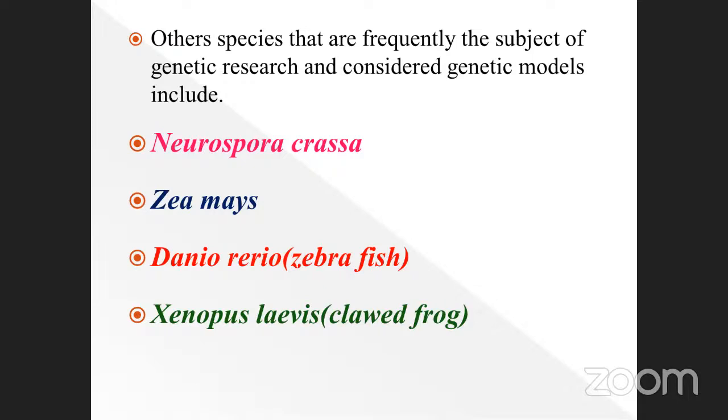Danio rerio, the zebrafish, otherwise called Danio rerio. And Xenopus laevis, the clawed frog. These are the other names. The clawed frog's zoological name is Xenopus laevis, and zebrafish is Danio rerio. These are other species that are frequently the subject of genetic research. They were used for genetic research purposes.